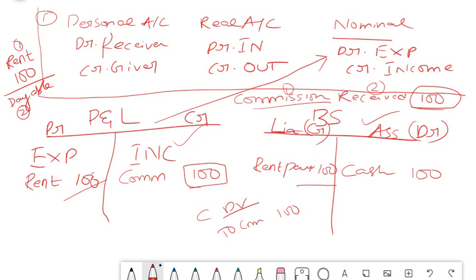Any journal entry for any expense will be expense debit to payable credit, or expense debit to cash. In case you have paid cash, then your cash balance reduces, isn't it? So what is the rule? If your cash balance reduces, you will just credit. That means you will reduce the cash. So any expense will have only two entries, friends. The first is expense will always go to your debit side, and on the credit side it can be either cash or payable. It is one and the same, friends.